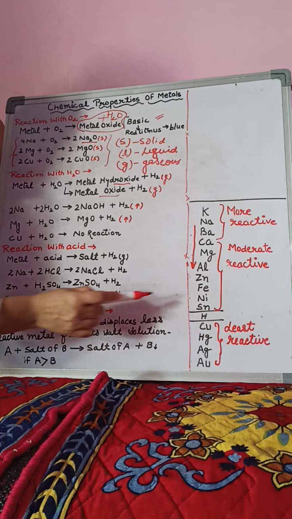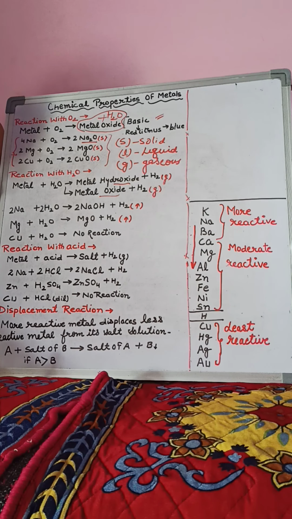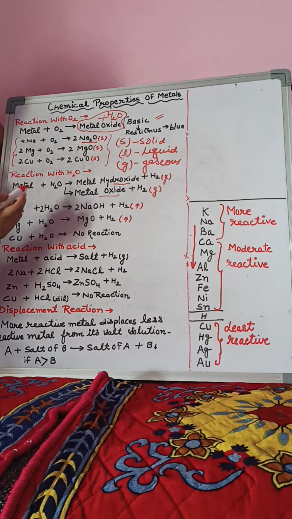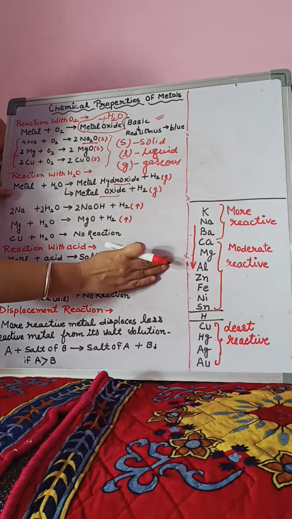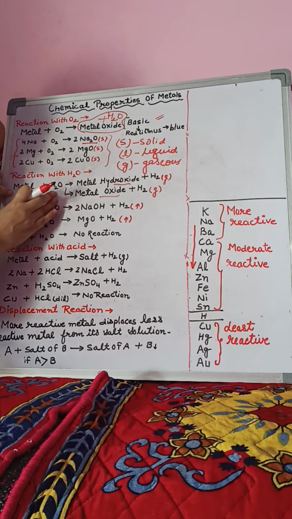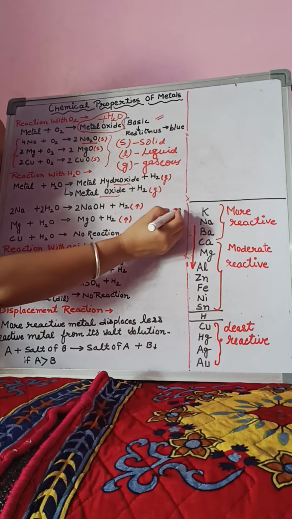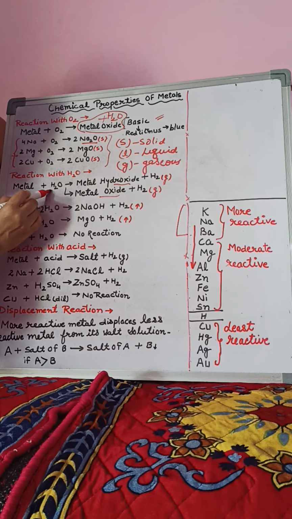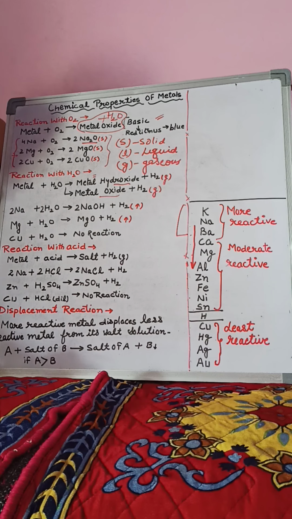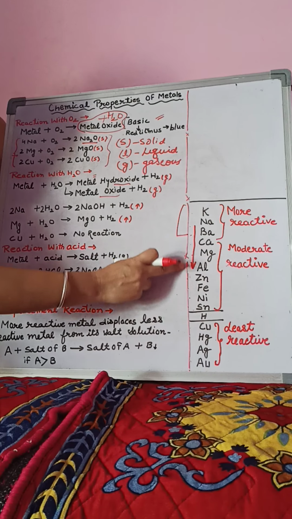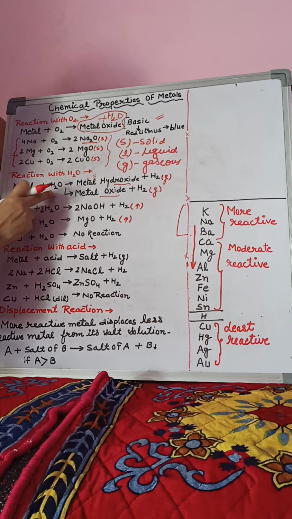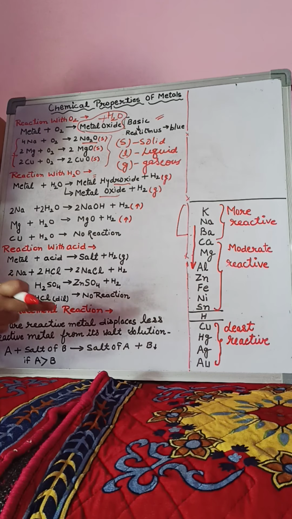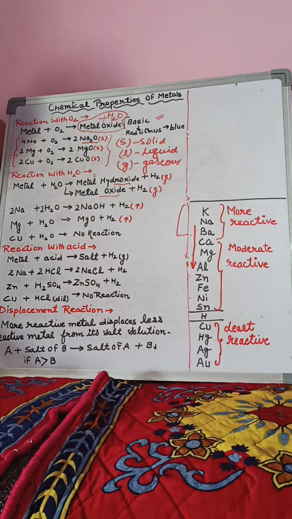In this reactivity series, metals are arranged in decreasing order of their reactivity. Now again, come to this one. We were discussing the reaction with water. This reactivity series helps to decide which product is formed. For example, when highly reactive metals react with water, metal hydroxide is formed, whereas moderately reactive metals, meaning the metals in the middle of the reactivity series, when they react with water, form metal oxide, and low reactive metals do not react with water in normal condition.